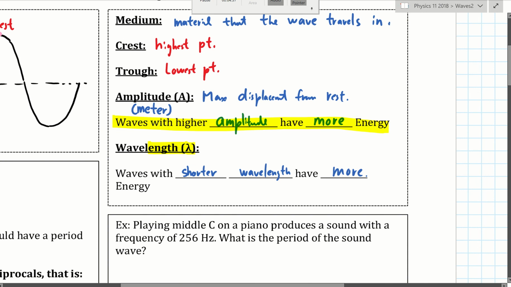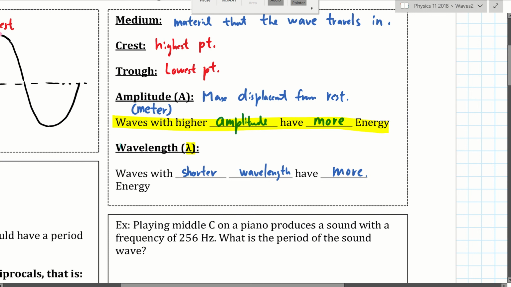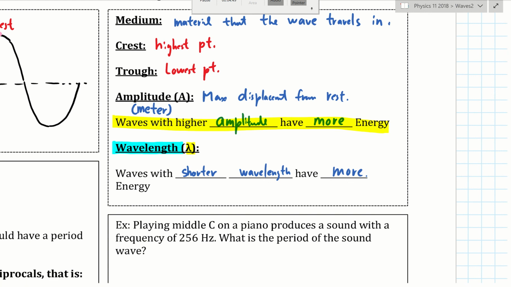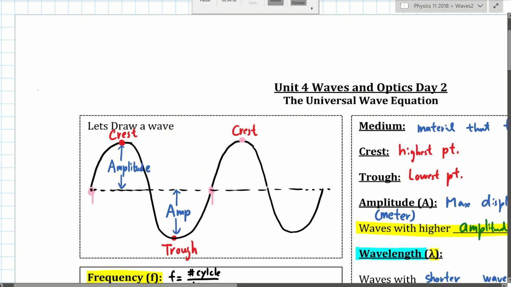Last but not least is the wavelength. This is sometimes a confusing concept, because those periodic waves can actually last forever. How can there be a length? Isn't the length infinite? Well, that's true. If someone is making a small wave like this, and someone is making another wave like this, they can both last forever. How can you say which one has what length?